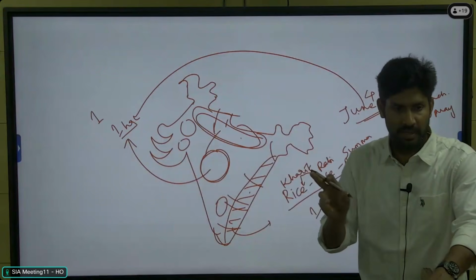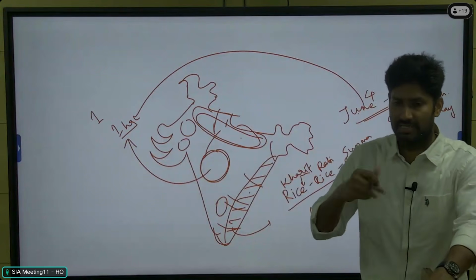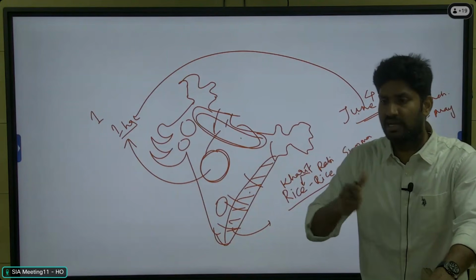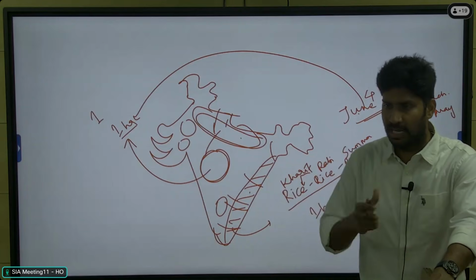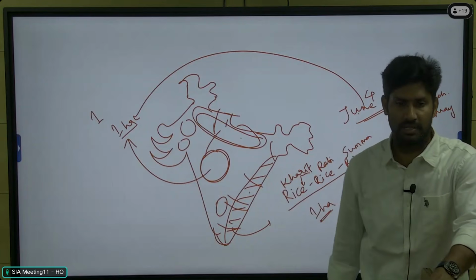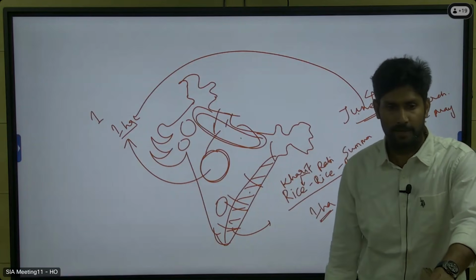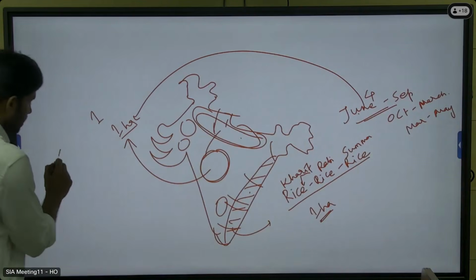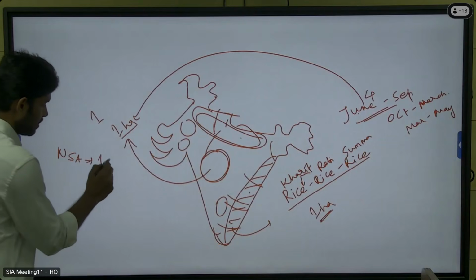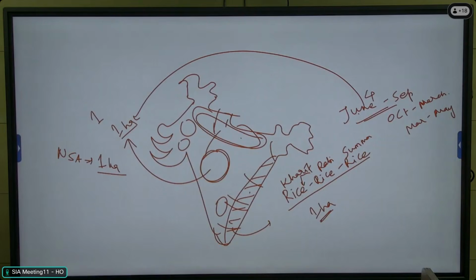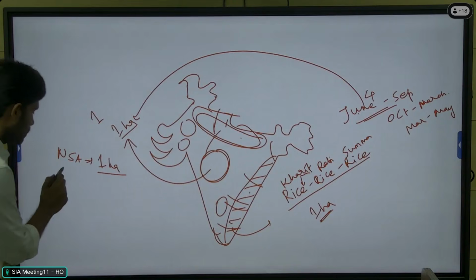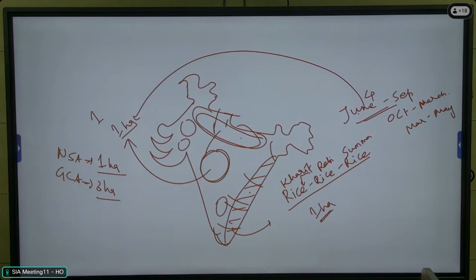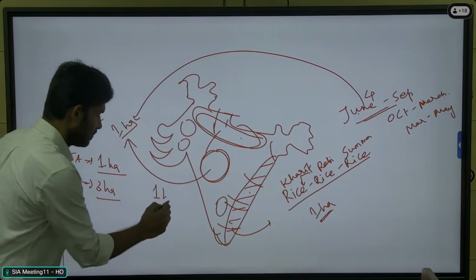So both are the same. But if you see the gross cropped area, what is the meaning of gross cropped area? In a single year, how many times the land is utilized for cultivation, how many times the land is put into cultivation. That is called the gross cropped area. For this farmer, the net sown area is 1 hectare, but the same land is put into cultivation three times in a single year, so the gross cropped area is 3 hectares. Whereas for this farmer, both are the same.